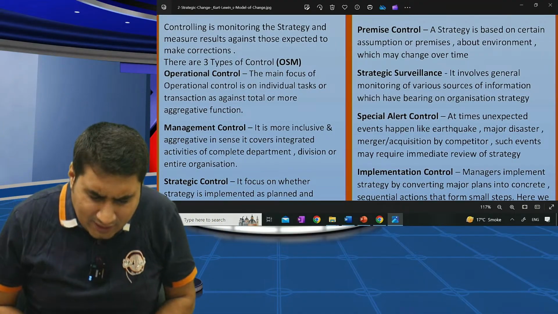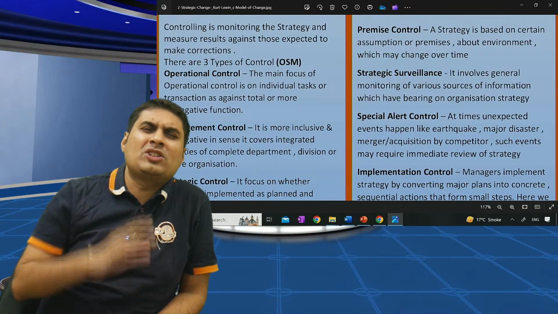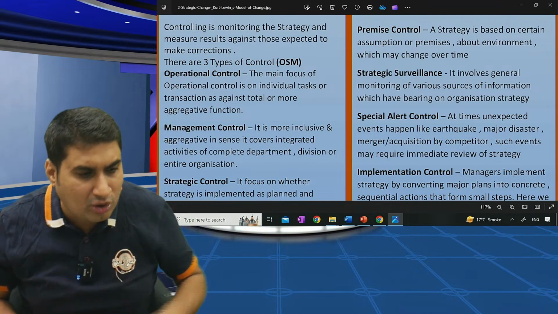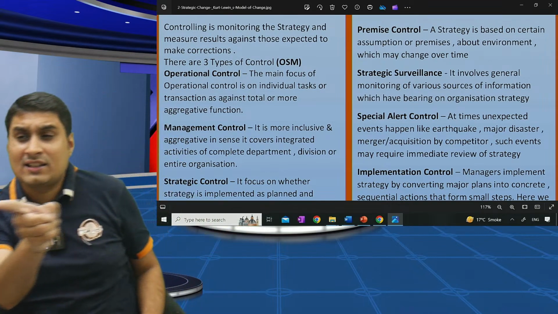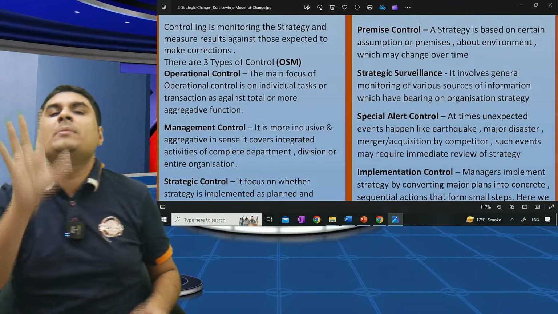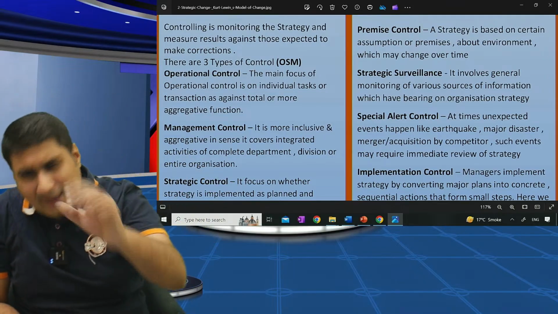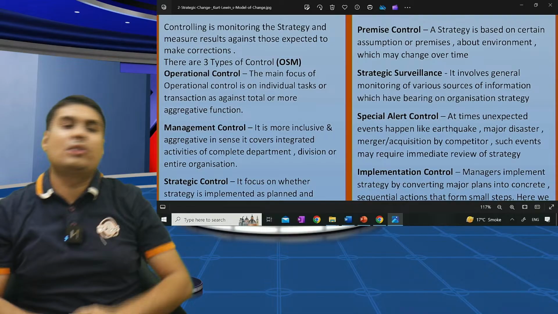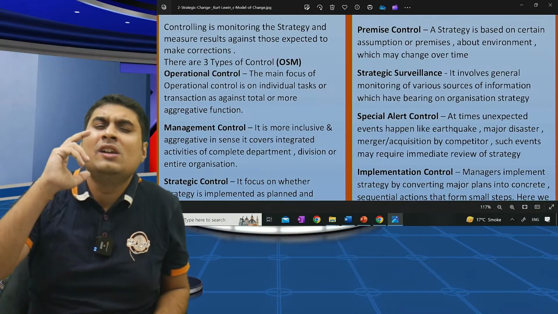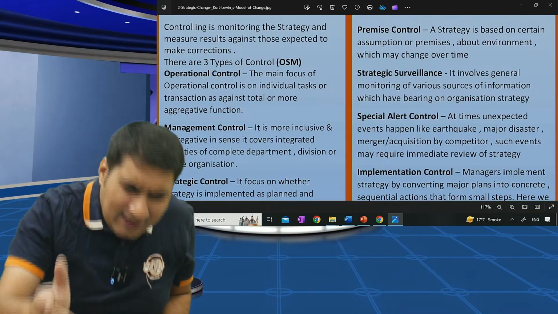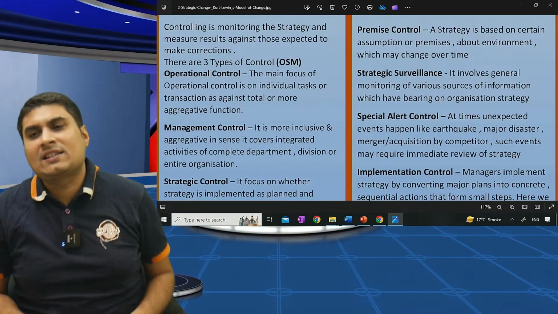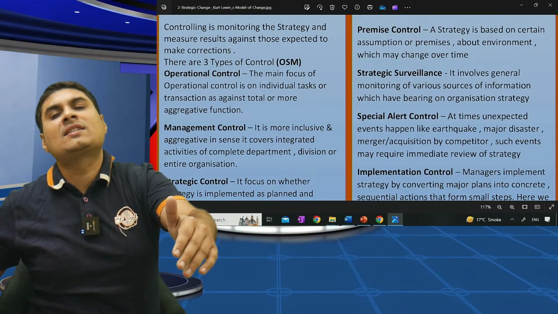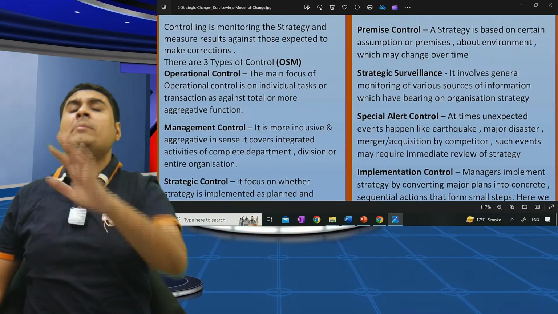PSI: premise control, strategic surveillance, special alert, implementation control. One more time: premise control, strategic surveillance, special alert, implementation control. One last time.